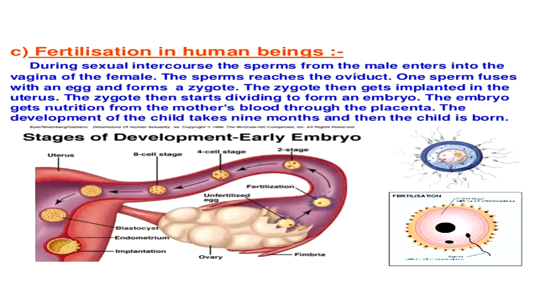The zygote then starts dividing to form an embryo. The embryo gets nutrition from the mother's blood through the placenta. The development of the child takes 9 months, and then the child is born. So this is the overall process of fertilization in human beings. Fertilization takes place here in the fallopian tube. Once fertilization takes place, the zygote is formed. After some time, this zygote is transferred into the uterus.